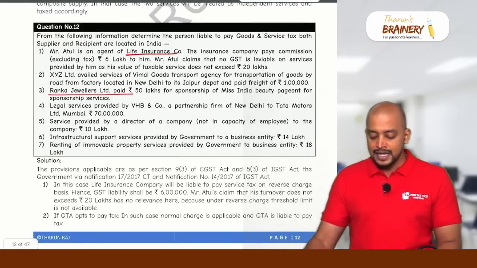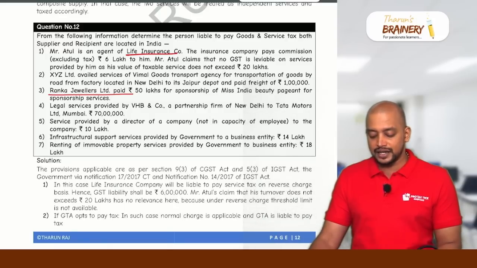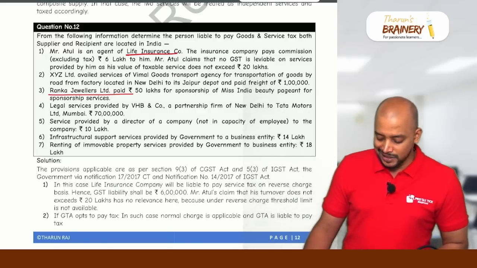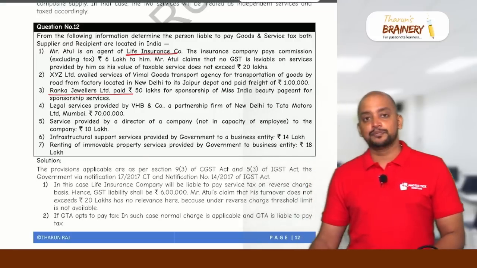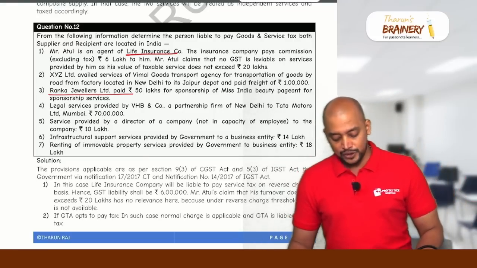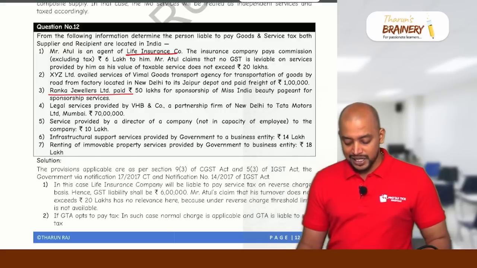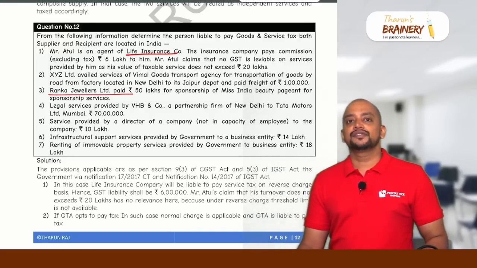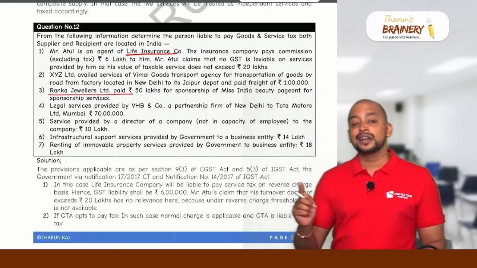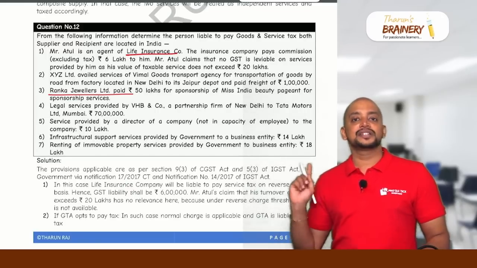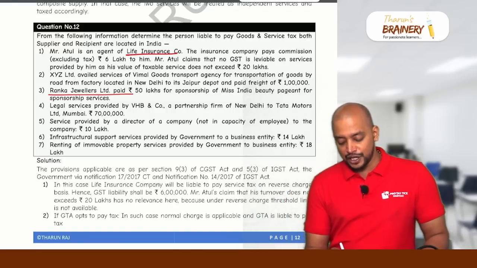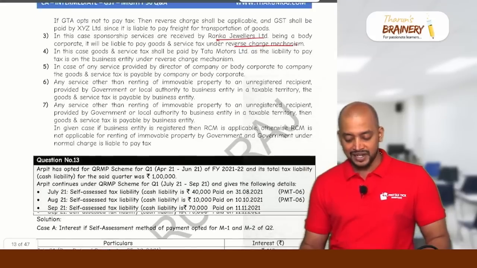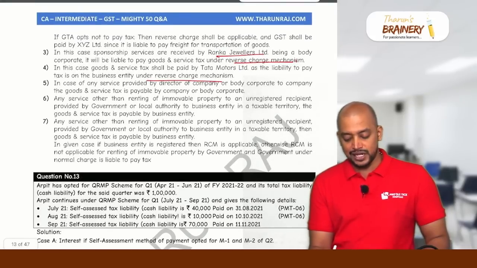Then next number 4, legal service provided by VHB and Company, a partnership firm of New Delhi, to Tata Motors Limited, Mumbai. So in this case, legal services provided by a partnership firm to Tata Motors Limited. So the Tata Motors Limited turnover during the previous year definitely exceeds the threshold limit. So therefore it will be taxable, and liability to pay GST. Remember, wherever advocate service and arbitrator service is taxable, it will come under RCM. So the liability to pay GST is on Tata Motors Limited under RCM. So on this 70 lakhs, GST is payable by Tata Motors under RCM.